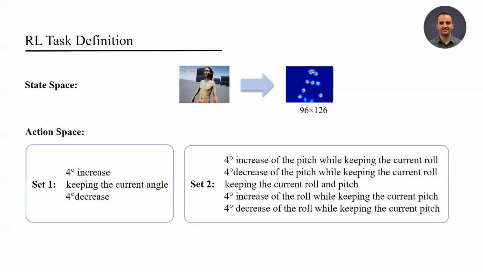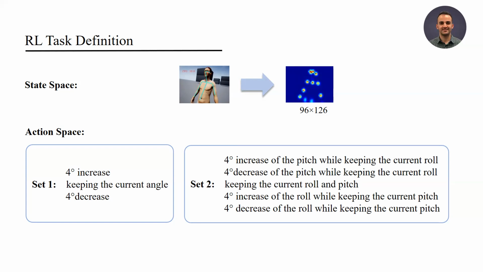Two sets of action space are used to investigate the performance of the agent in each configuration. In the first set, DermDrone can execute three discrete actions: 4-degree increase for the pitch angle, keeping the current pitch angle, and 4-degree decrease for the pitch angle. On the other hand, in the second set, the agent is also allowed to change the roll angle of the camera.